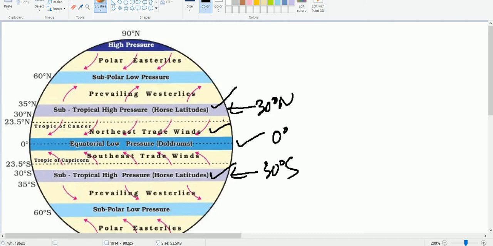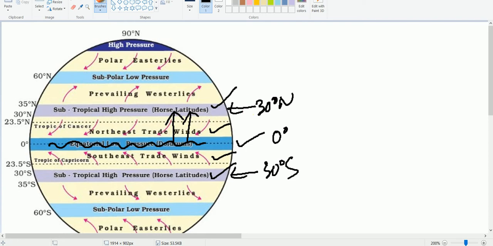Here we have the northeast trade wind, and this is the southeast trade wind. The northeast and the southeast trade winds converge here along the equator. So this meeting place is known as ITCZ, Intertropical Convergence Zone. After forming, the ITCZ is shifted to the north with the apparent movement of the sun. When we have summer in India, this ITCZ shifts towards the north over the Ganga plain.